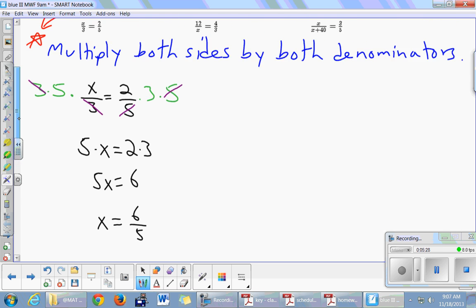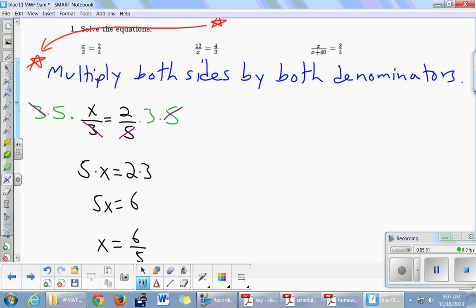And we'll do the same exact technique in the other two problems. But before we do, some of you guys have already seen, you have experience solving proportions, solving equations like that. What's the technique you've used before? There's a two-word phrase for it. Cross multiply. Raise your hand if you've heard of cross multiply. Looks like just about everybody. Anybody know what cross multiply says to do when you have that kind of equation?